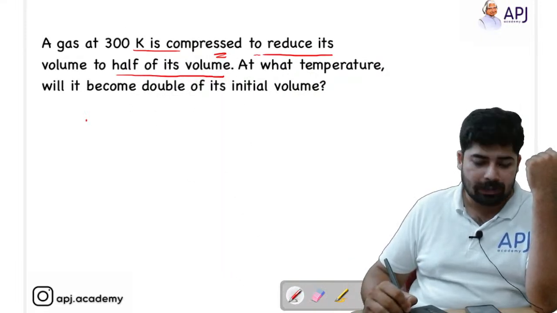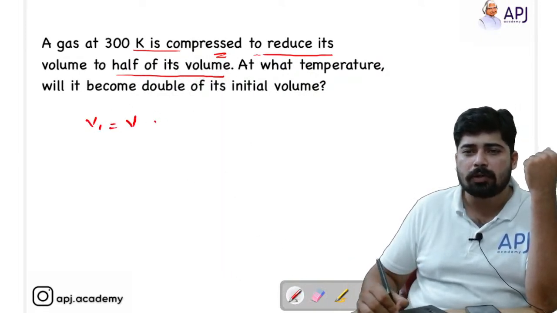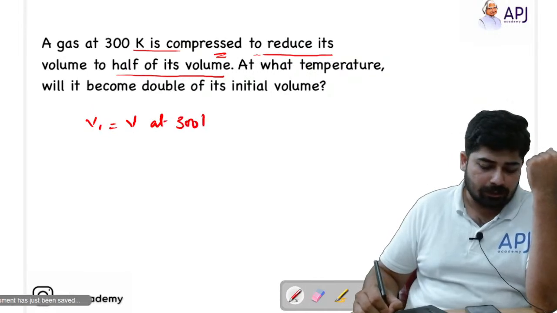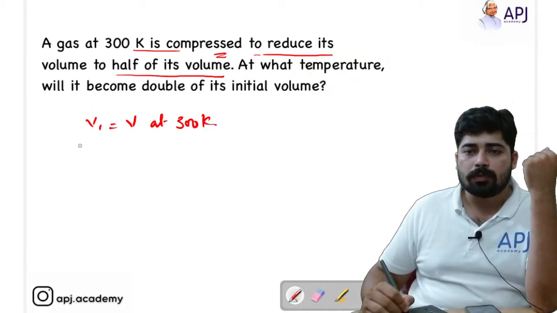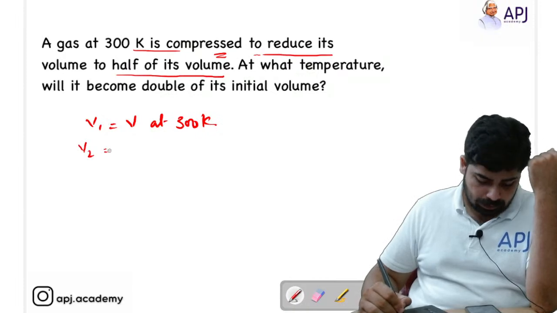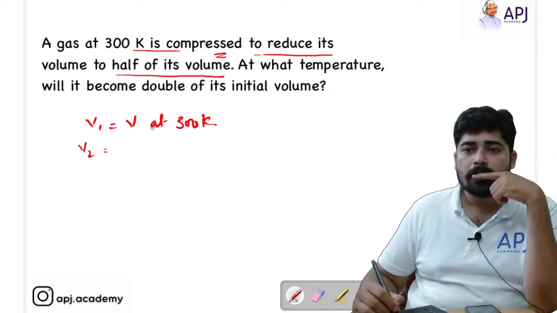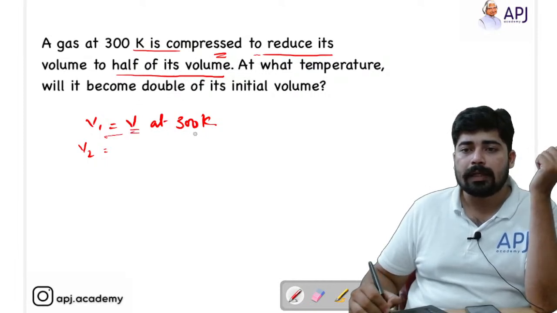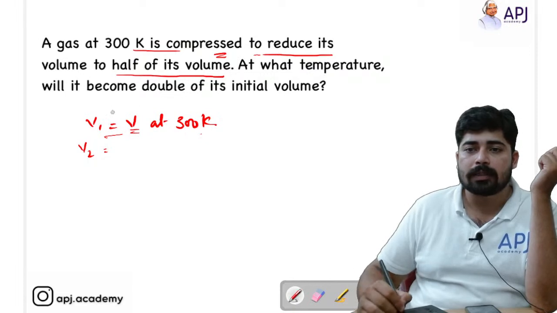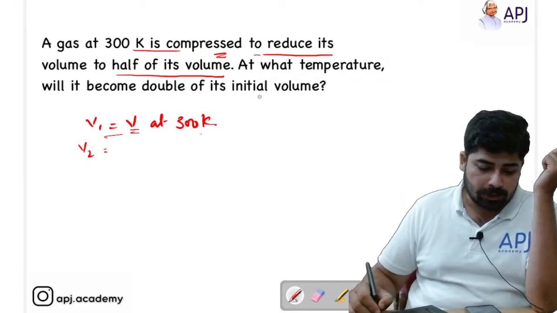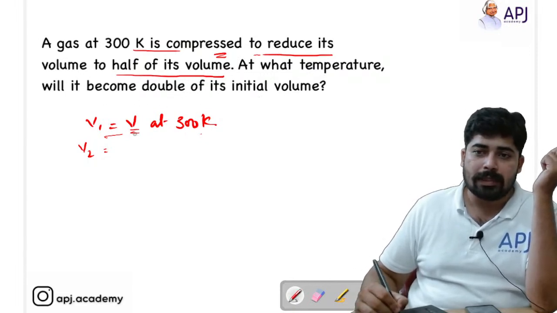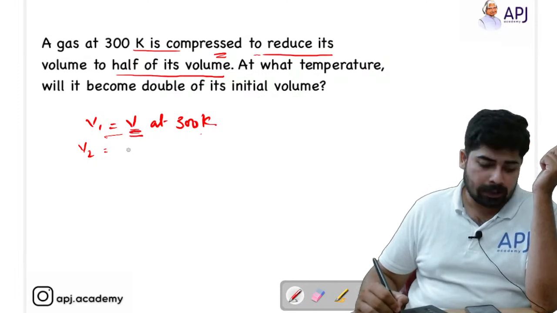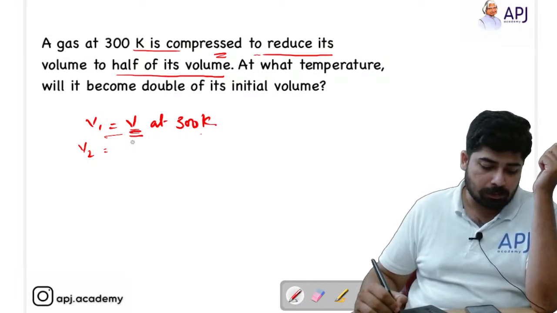V1 is equal to V at 300 Kelvin, and at what temperature will it become double of its initial volume? So the initial volume is V, and it should become double.